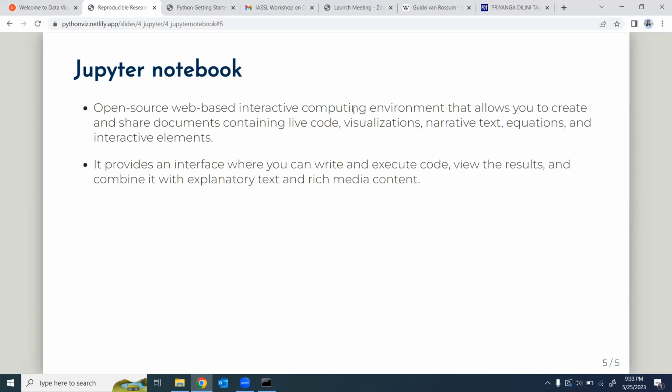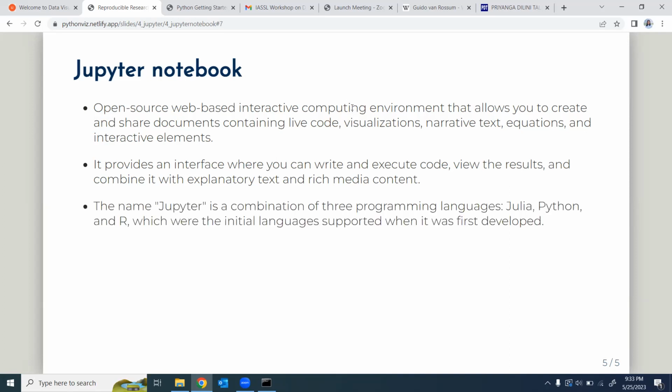And just like R Markdown, this Jupyter Notebook also provides an interface where you can write and execute code, view results, and combine it with explanatory text and rich media content. And this is how it got its name.